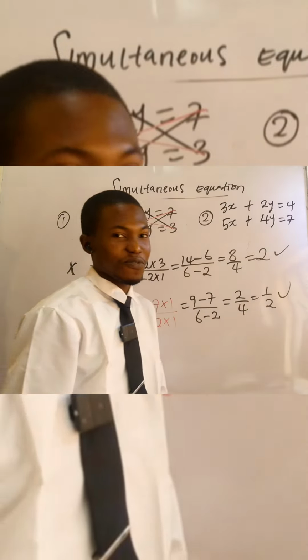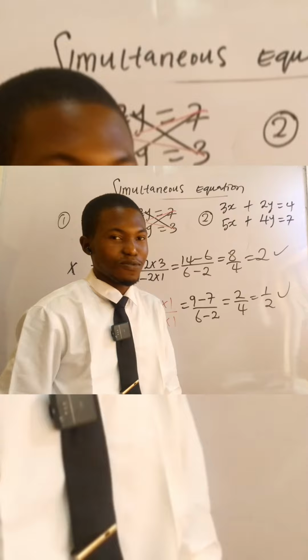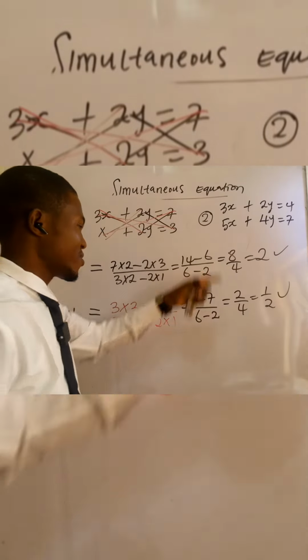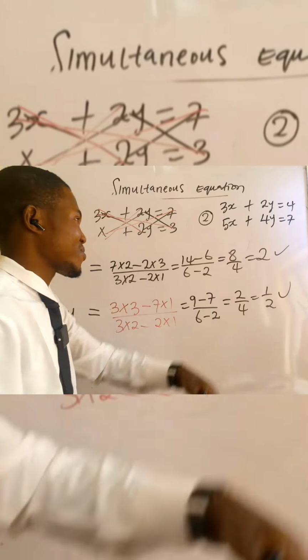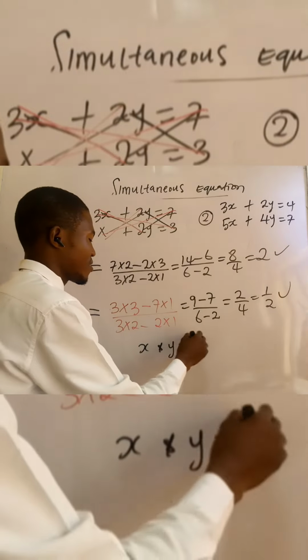So that's how we solve it. So x is equal to 2, y is equal to 1 over 2. Just a few minutes. So if you understand this, solve the second one for me. What's the value of x and y?